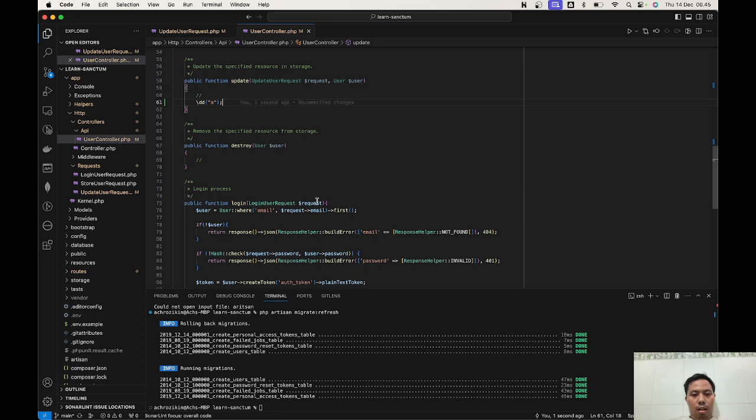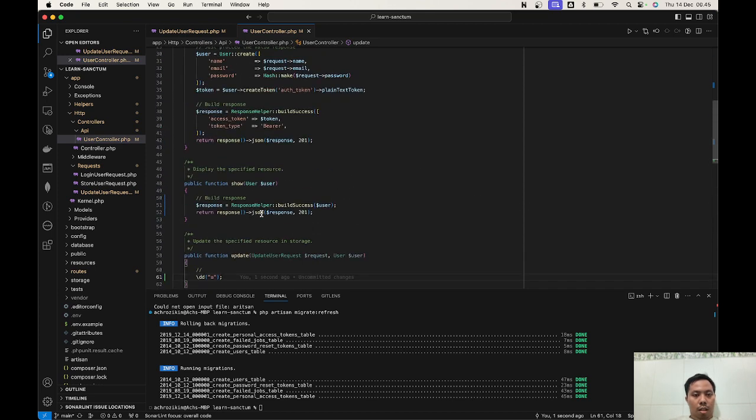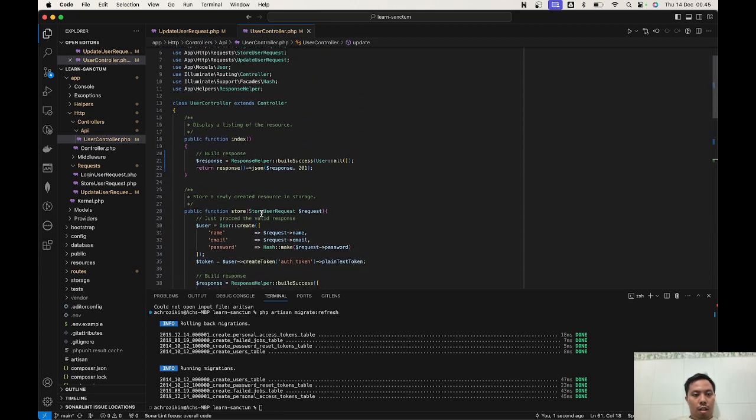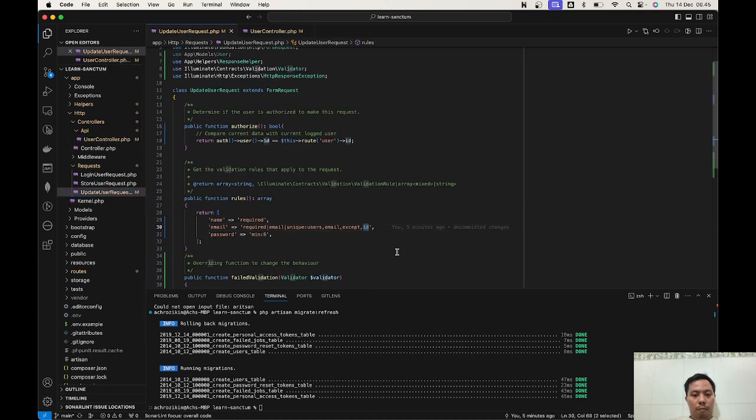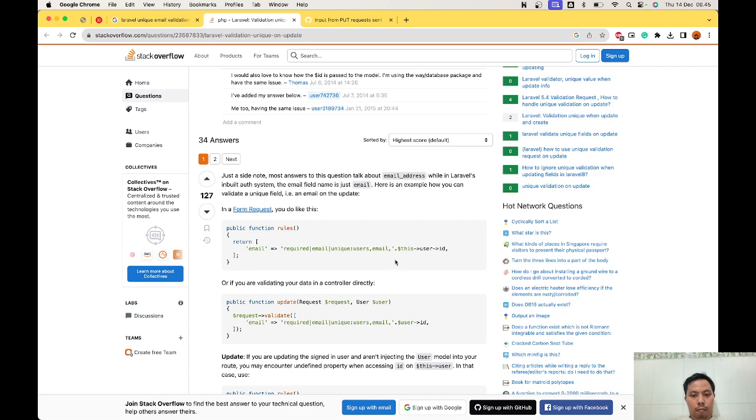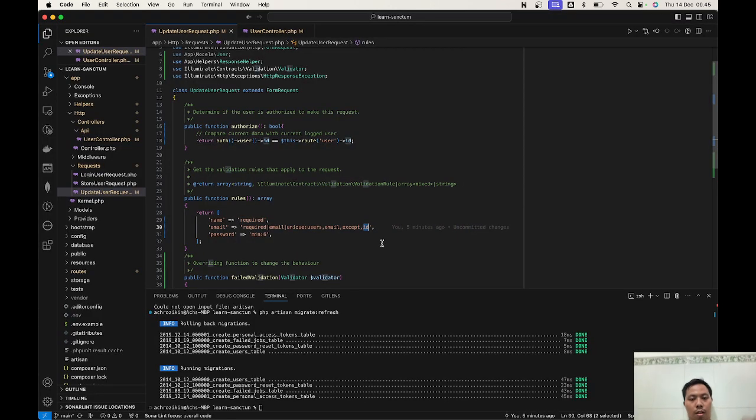So in here I think it's, where is it? This on the request. Now accept unique ID, this user ID. We're gonna change this ID with the current logged user ID. And then we're gonna change this to this.